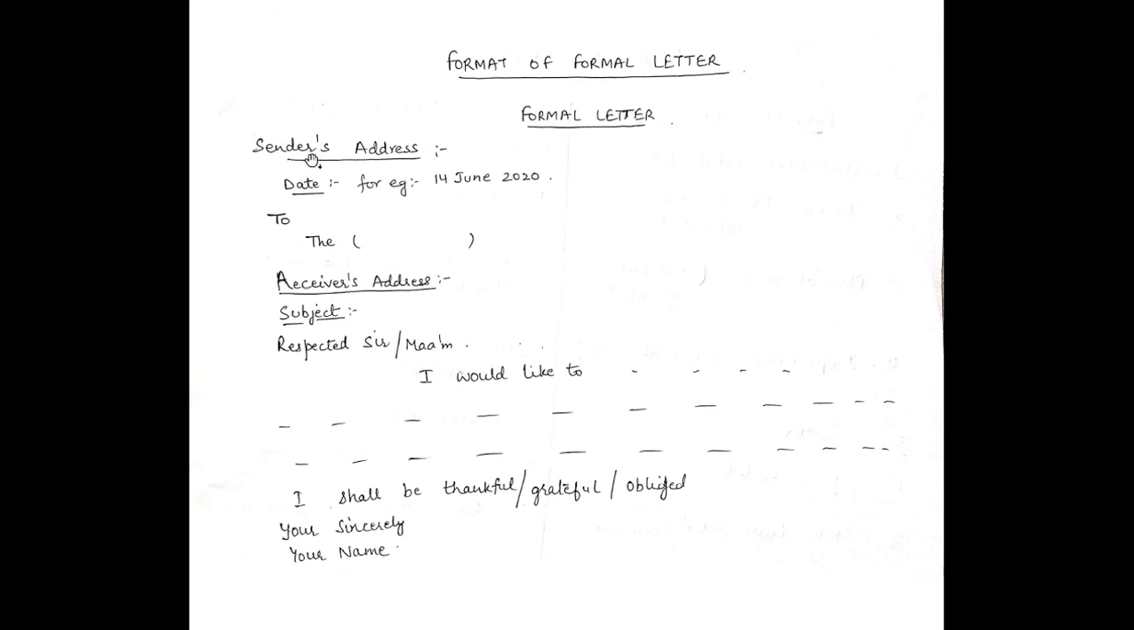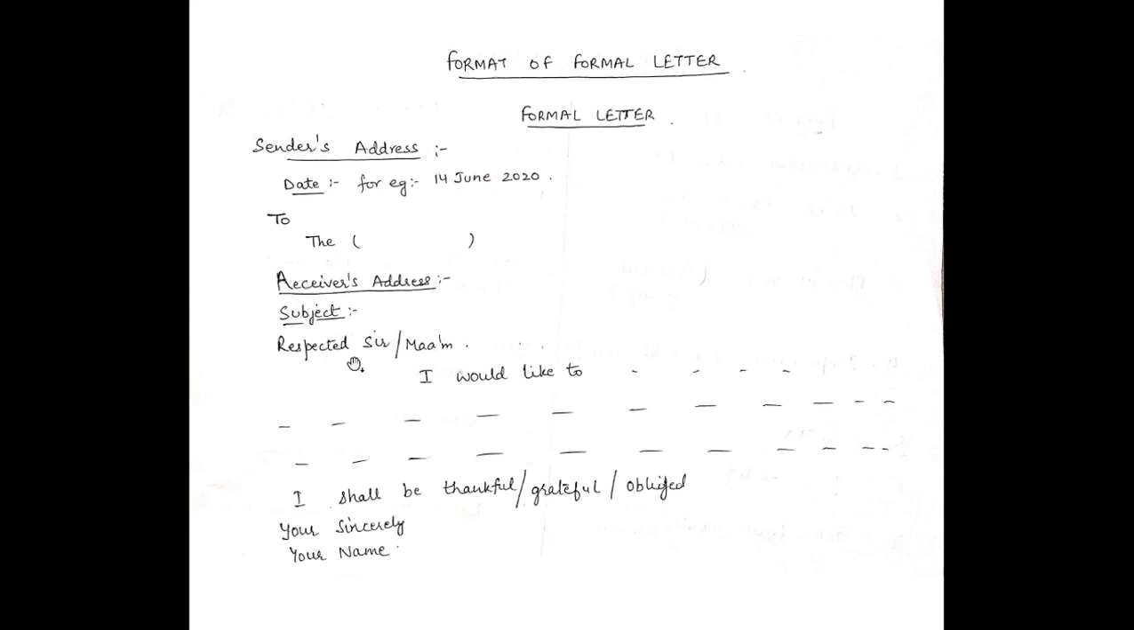So let us revise. Your address, because you are writing the letter. Then you will write the date, and the format of the date will be like this. Then the designation of the person: editor, collector, principal, whatever. Then the receiver's address, who is going to receive your letter. And the subject, which means the reason for writing this letter.